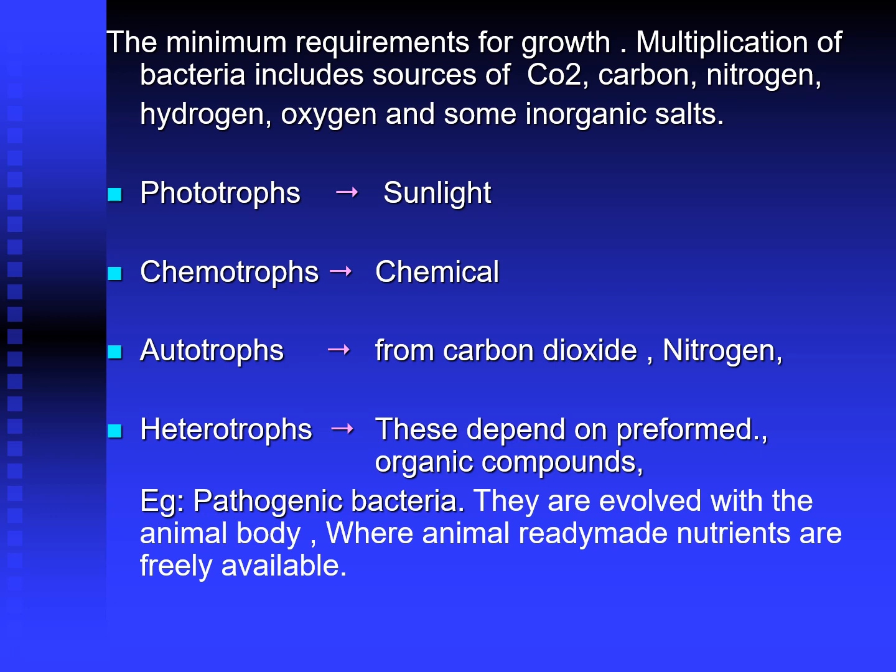Autotrophs derive their energy source from carbon dioxide and nitrogen. Heterotrophs depend mainly on preformed organic compounds. Example, pathogenic bacteria, they have evolved with the animal body where ready-made nutrients are freely available. So different types of organisms, depending upon their requirement, are phototrophs, chemotrophs, autotrophs and heterotrophs.